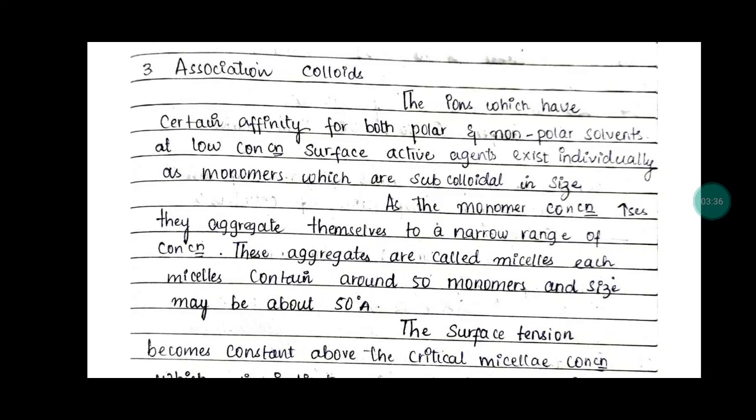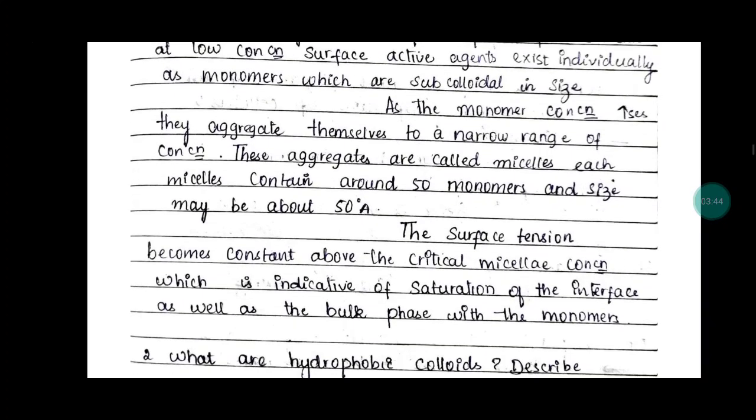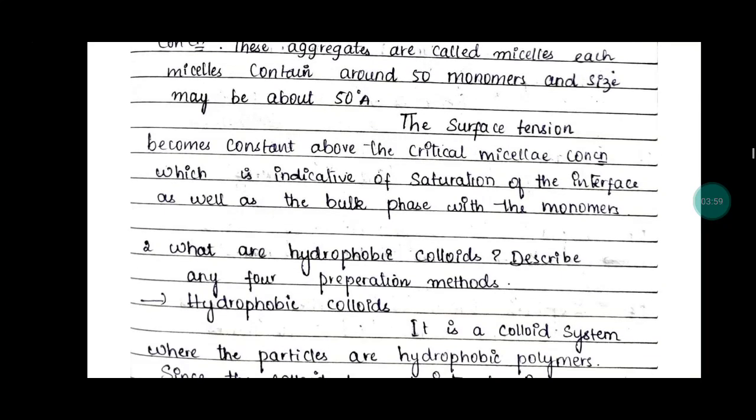These aggregates are called micelles, and each micelle contains around 50 monomers, and the size can be about 50 angstrom. The surface tension becomes constant above the critical micelle concentration, which is indicative of saturation of the interface as well as the bulk phase with the monomers.